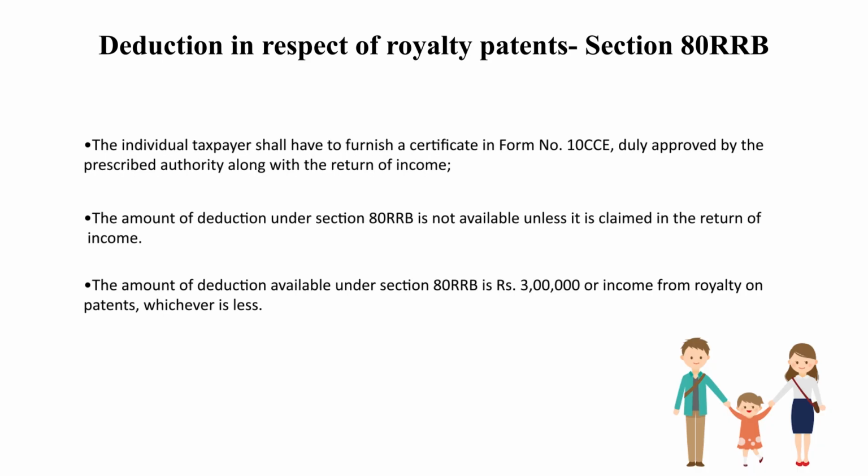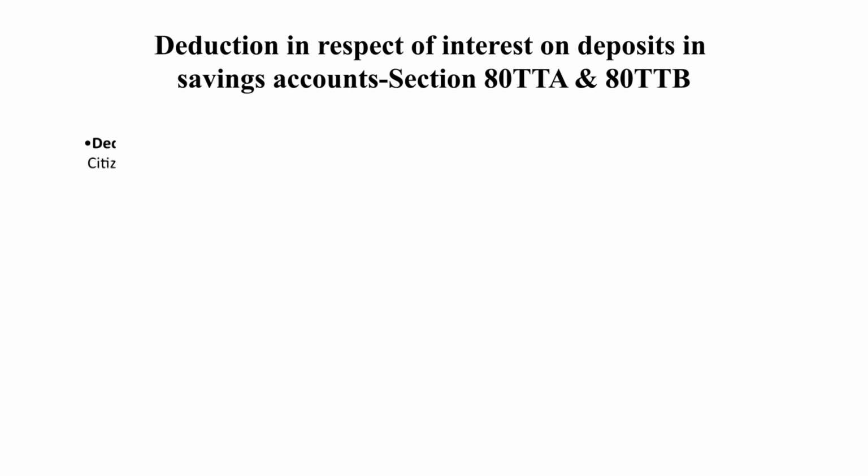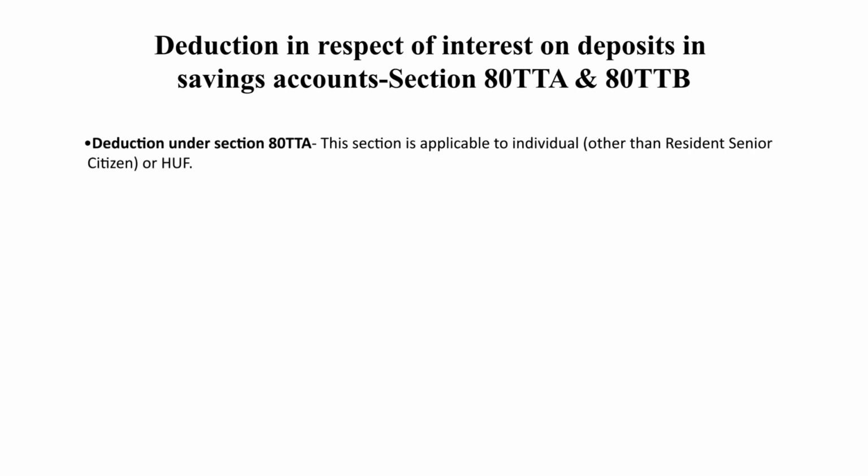Deduction under 80TTA and 80TTB. Deduction under section 80TTA is available only in respect of individuals who are not senior citizens, that is below the age of 60 years, and section 80TTB is applicable to taxpayers who are senior citizens or super senior citizens.